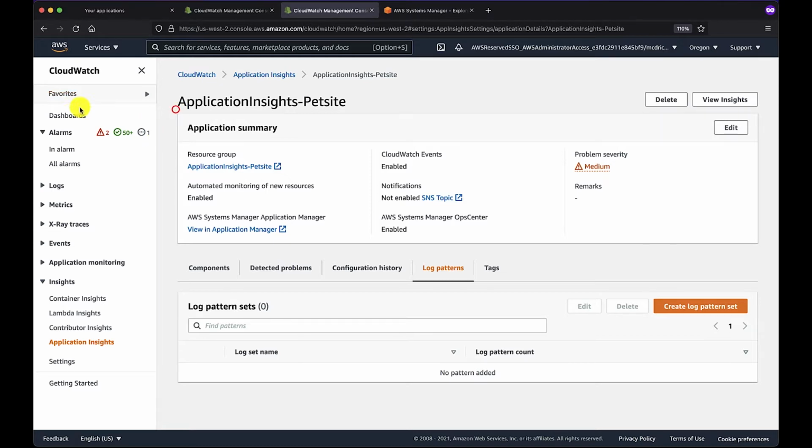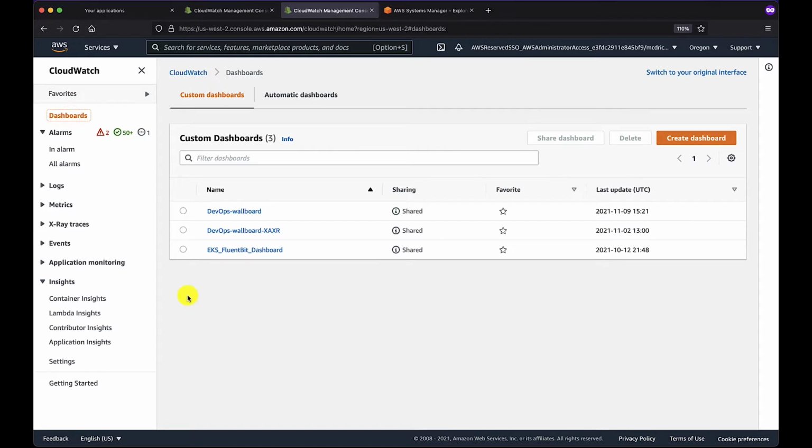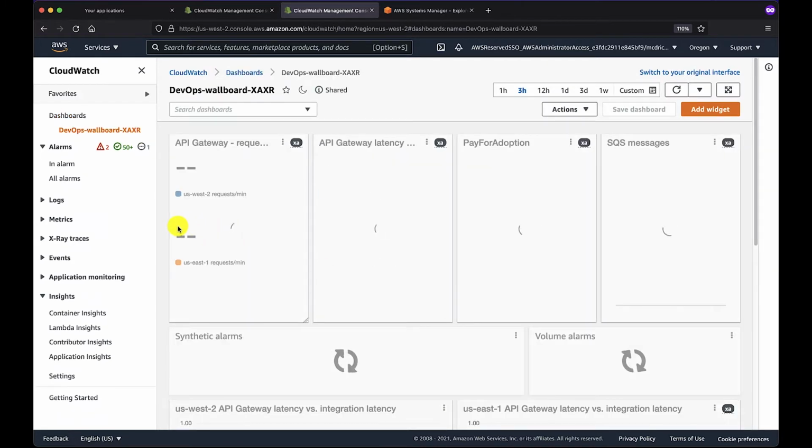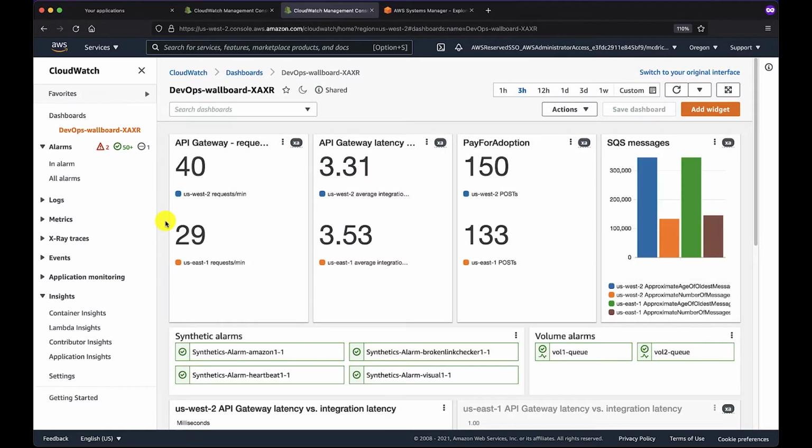Now, CloudWatch dashboards themselves are not limited to just the account or region in which you're operating. And here I have a variant of the previously shown DevOps wallboard, but I'm now monitoring the application as it exists in two regions at the same time. And it'll give me a side-by-side view of the performance of this application, both in Oregon and in North Virginia.